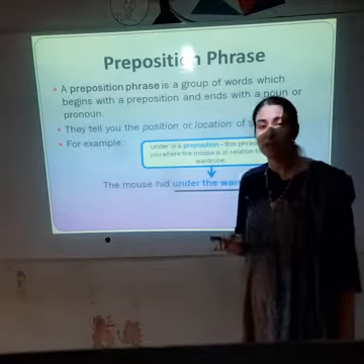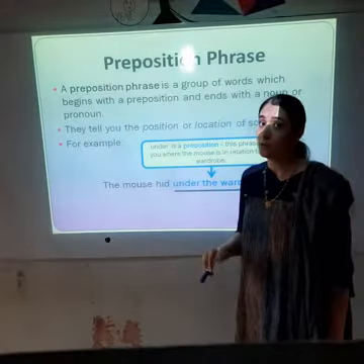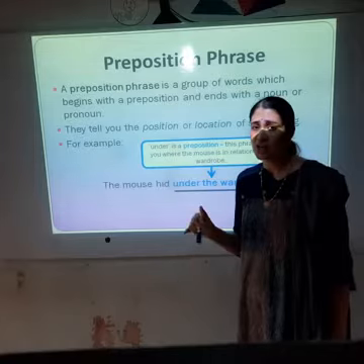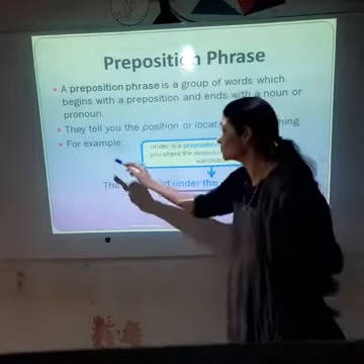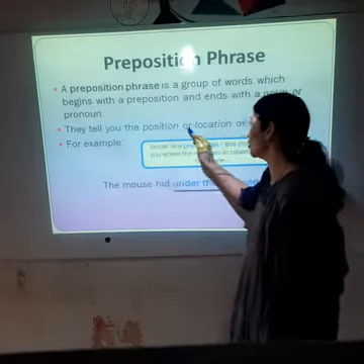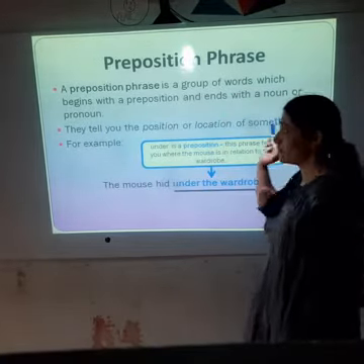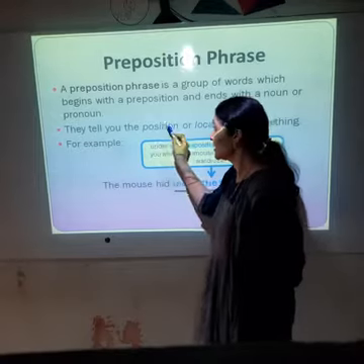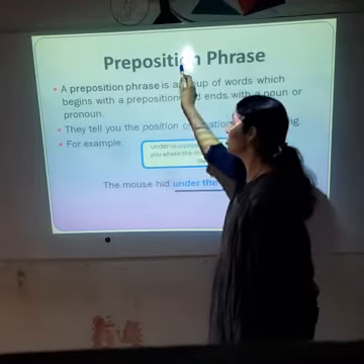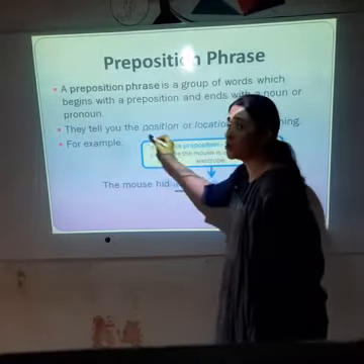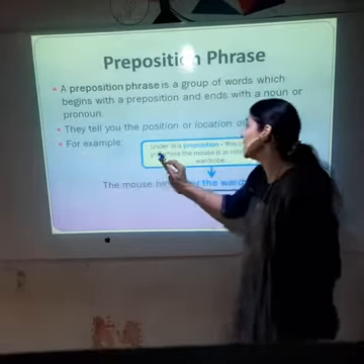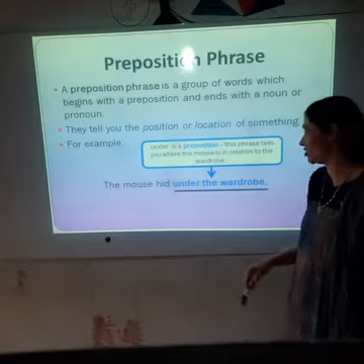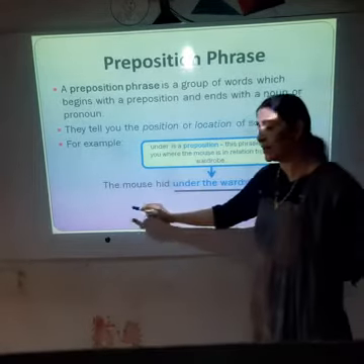Now we all know what a noun is and what a pronoun is. A pronoun is the he, she, it or they form of a noun. They tell you the position or location of something. Yes, this I told you. Prepositions tell us the position or location of something. For example, under is a preposition. Here see the sentence.